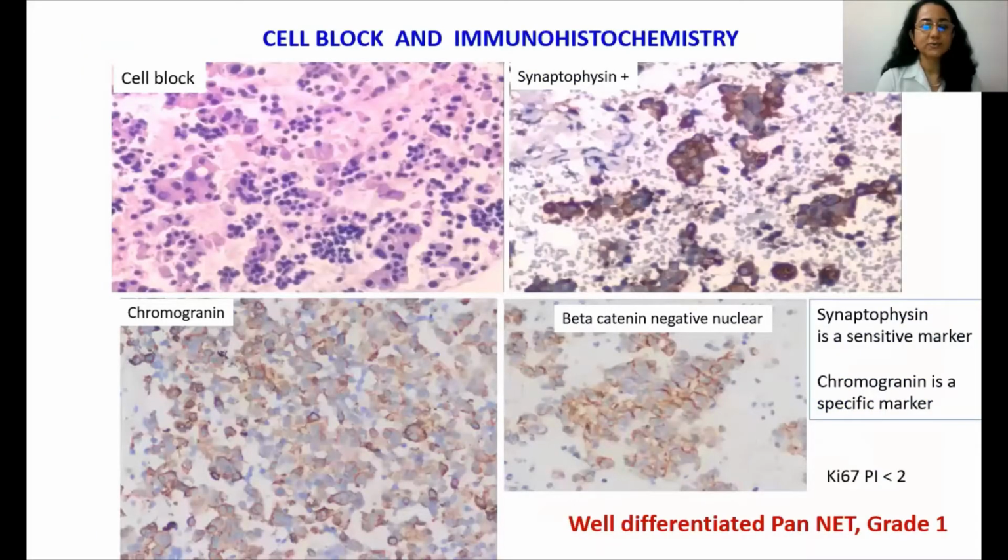So in this case too, we had a cell block which is showing this organoid pattern of tumor cells, which are small, round to oval. Synaptophysin was strongly positive. It is a sensitive marker. Chromogranin was also strongly positive. It is a very specific marker. And beta-catenin did not show nuclear staining. The Ki-67 was less than 2%. Hence, we signed this tumor out as a well-differentiated pancreatic neuroendocrine tumor grade 1.